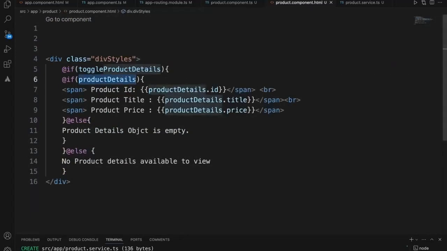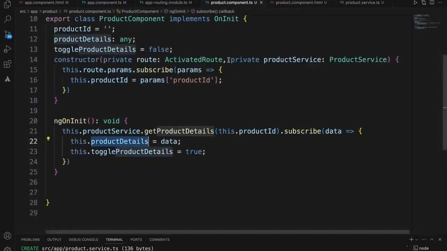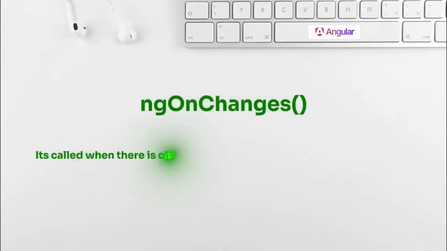When the component itself is not created, you cannot set this type of view related content in the constructor. Anything that you want to display should be in ngOnInit, not inside the constructor. This is the major difference. In real-time projects, this is how we use constructor versus ngOnInit.